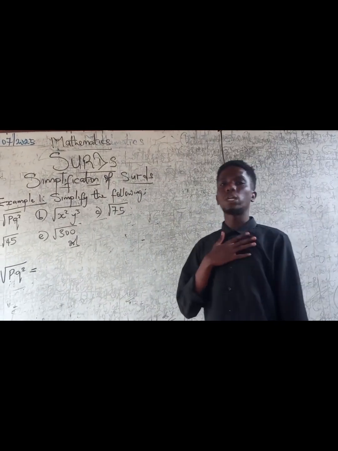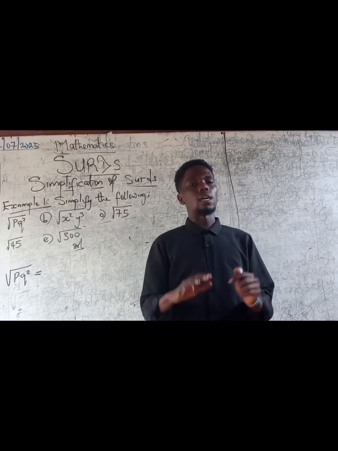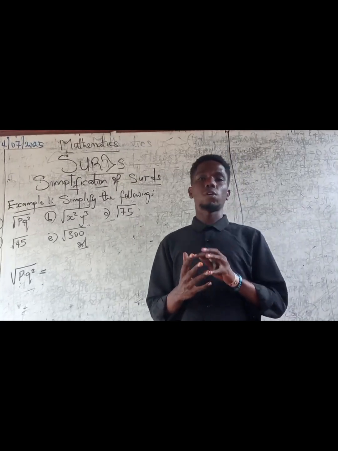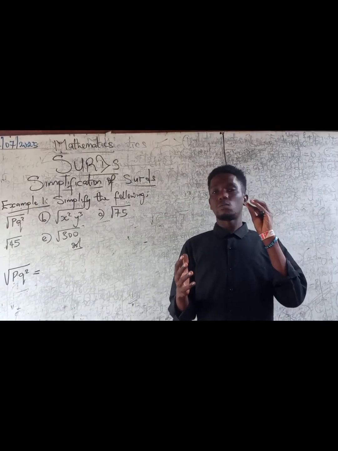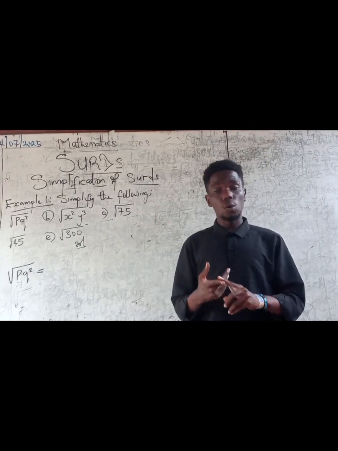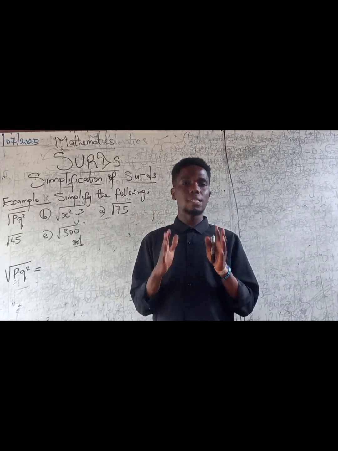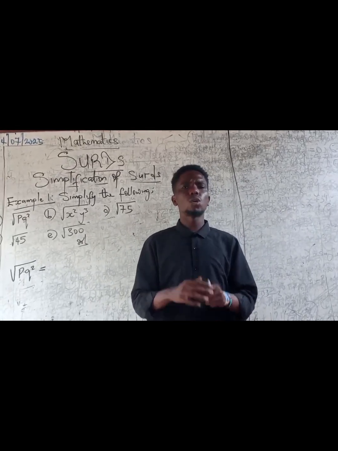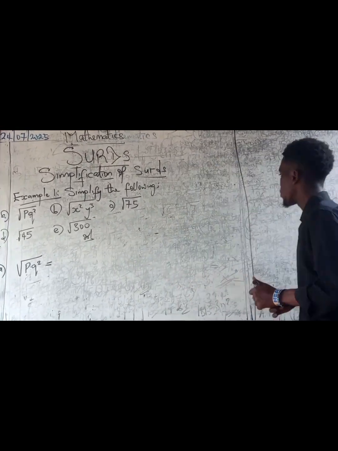Before I go into this, I want to let us know something. Before I commence, there's what we call rules of surds. You need to understand these rules because they will guide you whenever you are simplifying, adding surds, multiplying surds, and also dividing surds. These rules make sure you do not make mistakes while doing your simplification or your arithmetic operations. So let me show us the rules of surds that we use whenever we are simplifying surds.